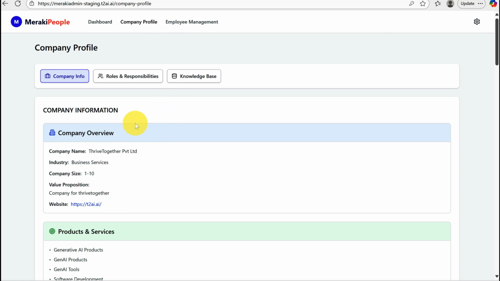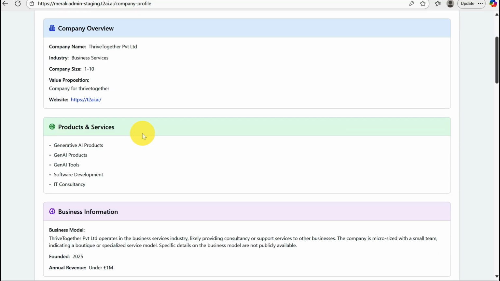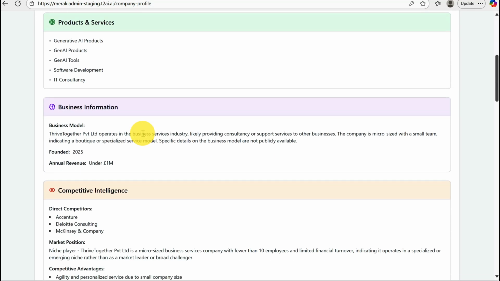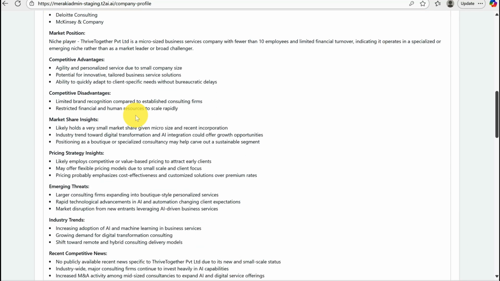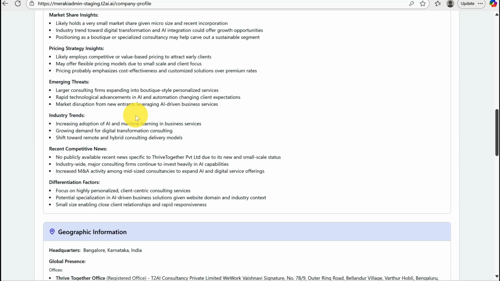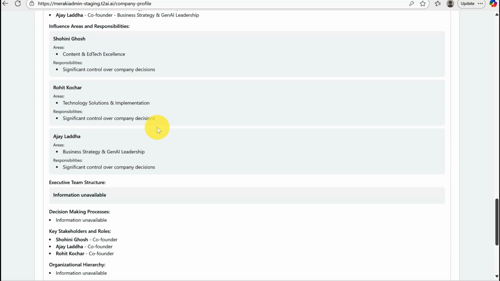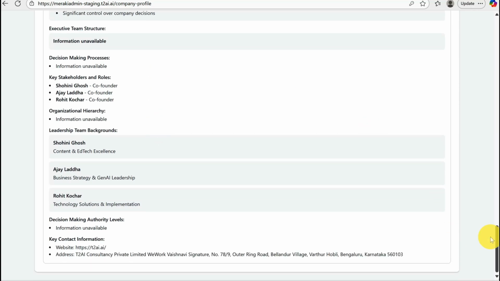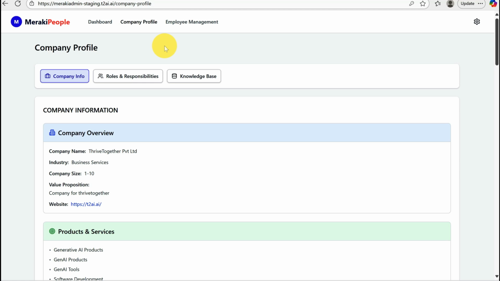This is our website, and these are our products and services, and there's a whole level of product profile intelligence that we've created over chats while we are onboarding the company, the geographical information, decision making intelligence, so on and so forth. So this is the entire company intelligence which is stored within Meraki People.